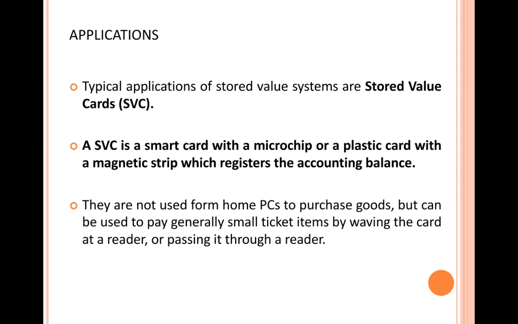So you can have different types of cards. Some cards are contactless, which you can transact just by keeping them in a certain field of view, and certain others should definitely go through a reader. So we have different types of cards. We'll be seeing it later on. As we see, a stored value card is a smart card with a microchip or a plastic card with a magnetic strip which registers the accounting balance. So the magnetic strip is storing your accounting balance, and they are not used for purchasing goods from home. They cannot be used at online stores, because they have to go inside a reader.